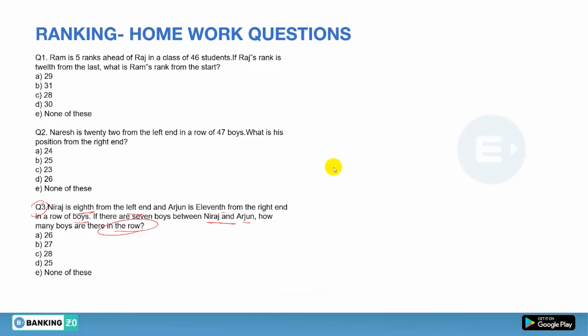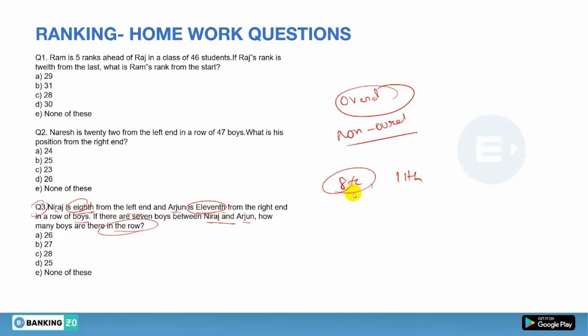So what I have told you is that in that condition there will be 2 possibilities, either an overlapping condition or a non-overlapping condition, yes or no? For the overlapping condition, I have told you how you can find out whether it is possible or not. So first of all, Neeraj's rank is 8th. One rank is 8th, and the second, Arjun's rank, is 11th. This is 11th.